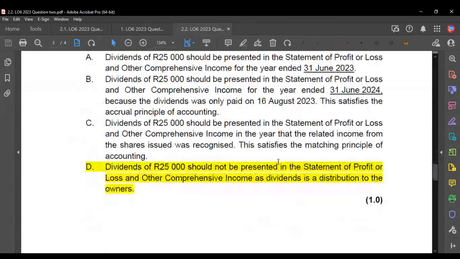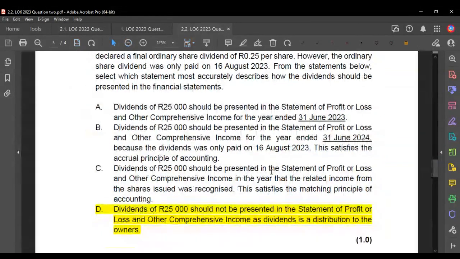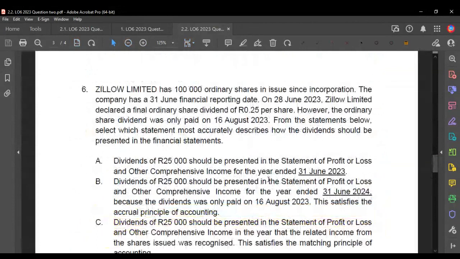Okay, so Zillow Limited is actually trying to test our knowledge of dividends. In Zillow Limited, we're told that there are 100,000 ordinary shares. They receive a dividend of 25 cents per share. However, the dividend wasn't actually paid at year end. So the dividend was basically outstanding at year end. How are we going to report this in the financial statements?